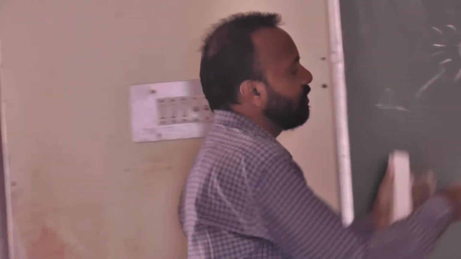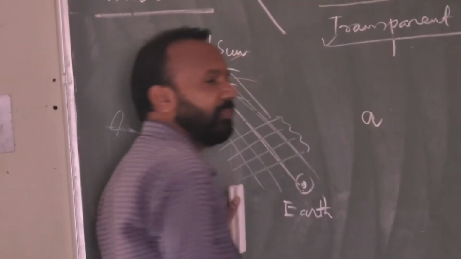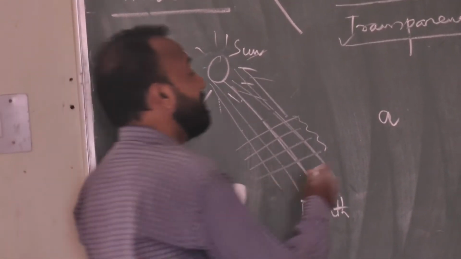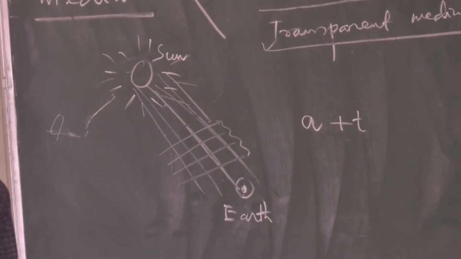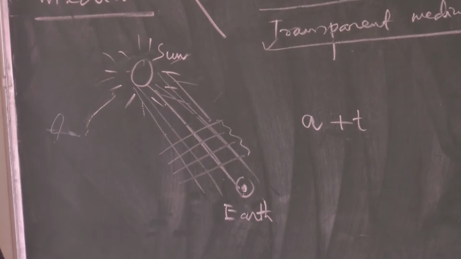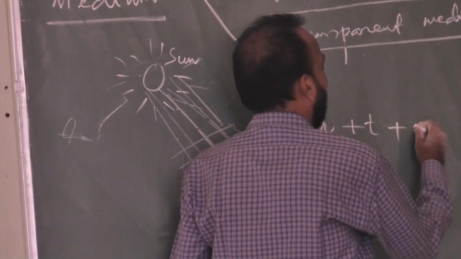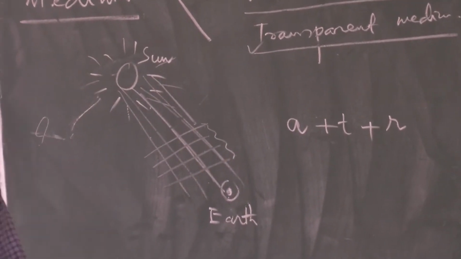So what happens? Some of the radiation gets absorbed, that is A, absorption of radiation. Some of the radiation gets transmitted, meaning it passes through, that is transmission. And some is reflected back, meaning it is not able to pass through and is bouncing back.